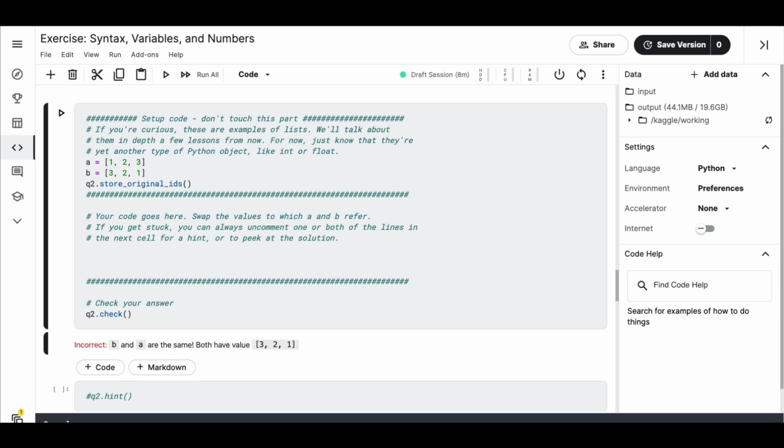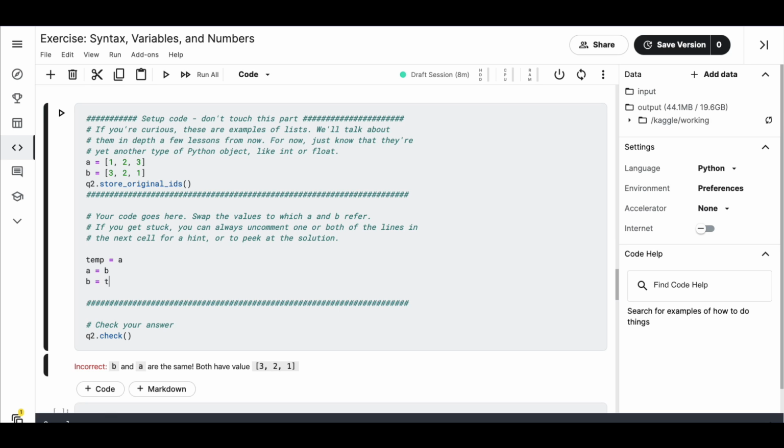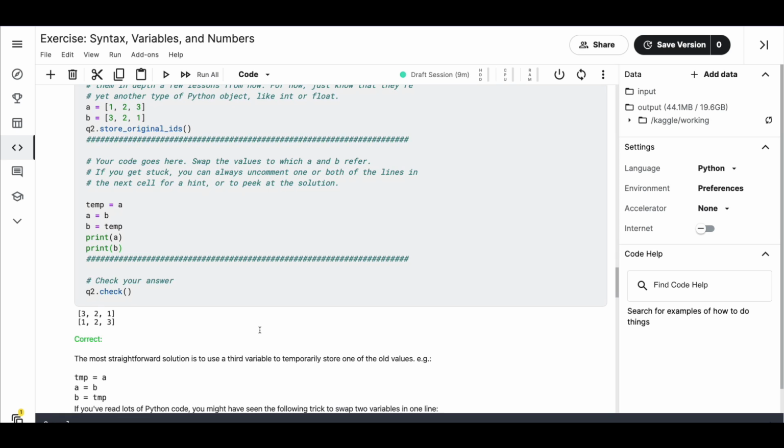So this is a good place for you to introduce a temporary variable. So what am I going to do? I'm going to say, hey A, let me put your value into a temporary variable. Okay, and then I'm going to put B's value into A, and then I'm going to say temporary variable, you go inside B. So first this goes into temp, and then this goes into A, and then this goes into B, which ideally should finally show me that A and B have got swapped. If I want, I can still print A and print B. Okay, let's run it. Oh, absolutely correct.